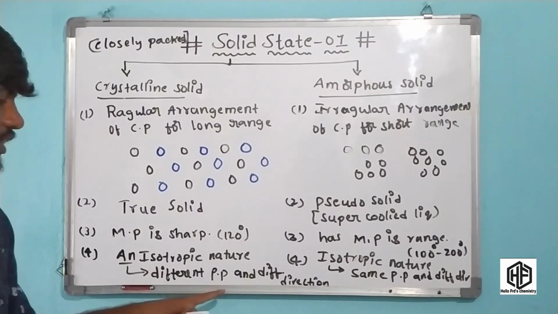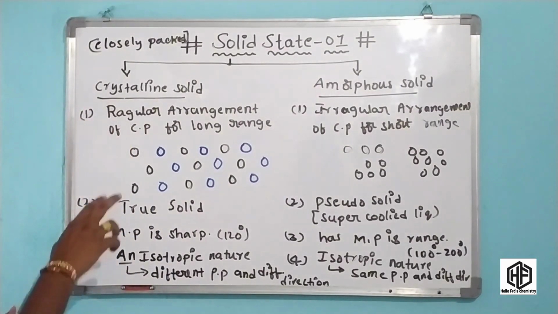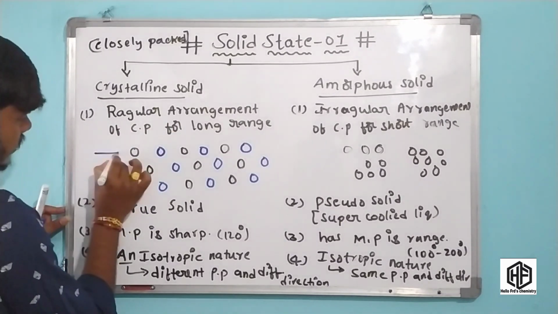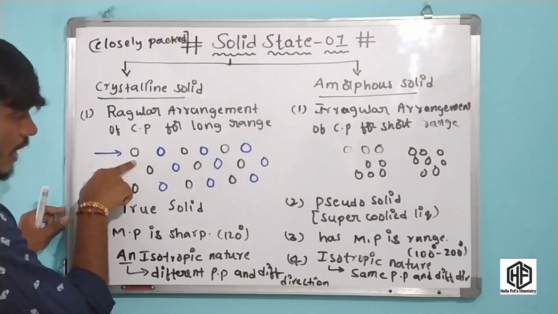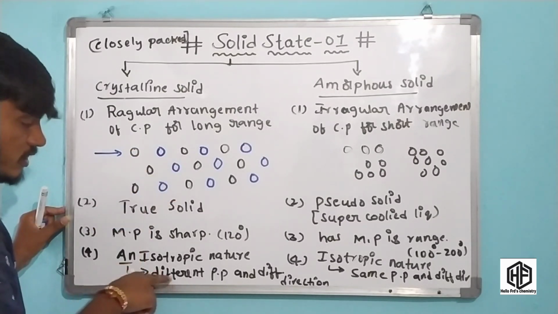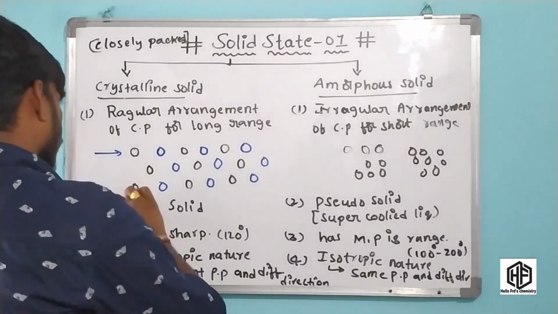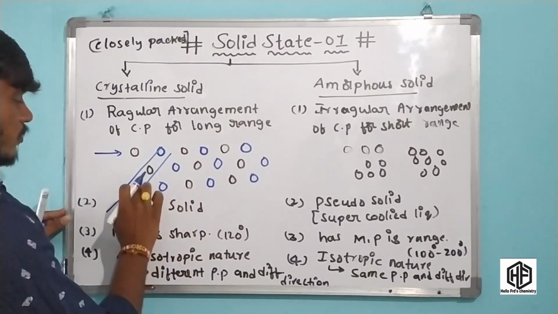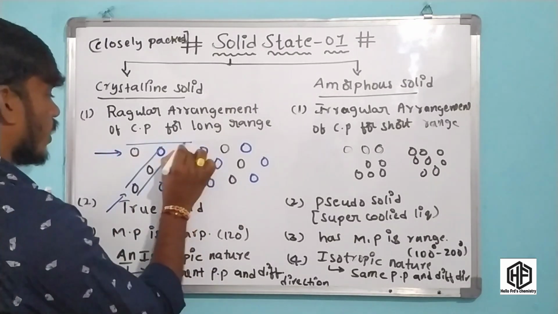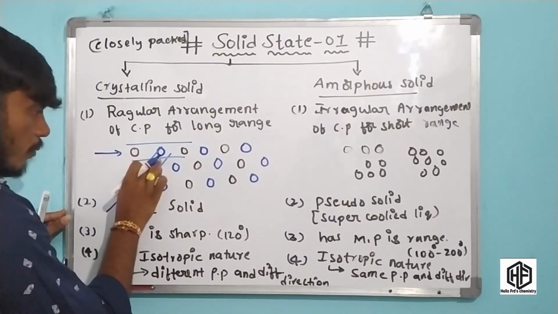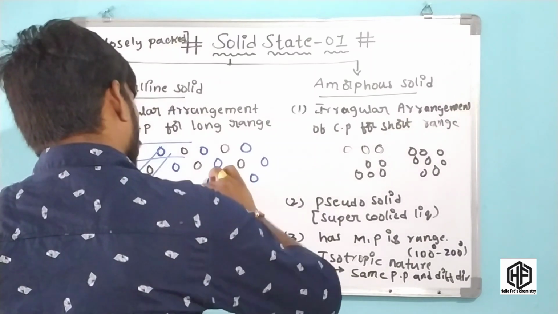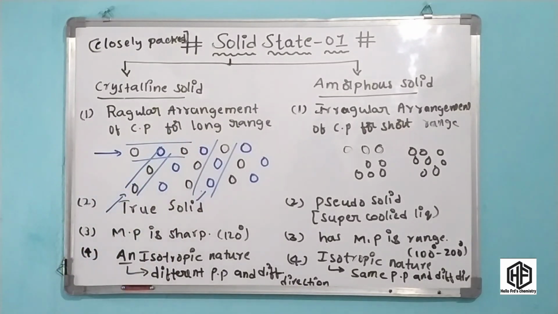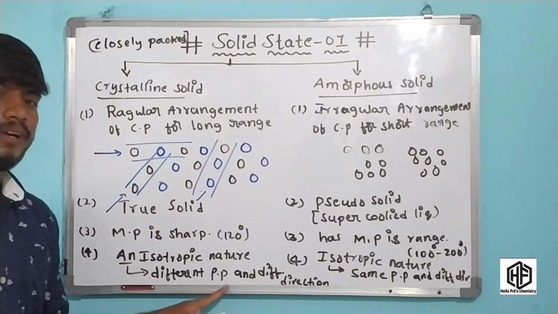Now what are different physical properties in different directions? For example, consider this regular arrangement of constituent particles. In this direction, it is black, blue, black. In another direction, it is black, blue. In this direction, it is blue, black. It means a crystalline solid has different physical properties in different directions.